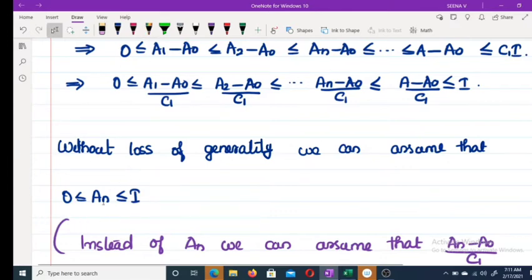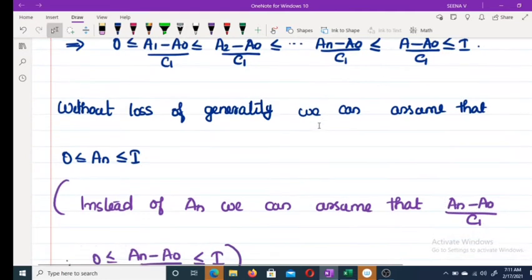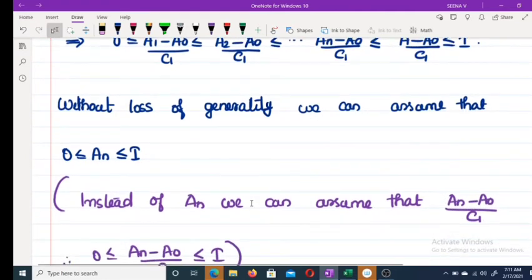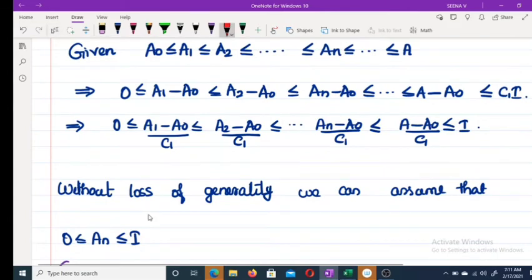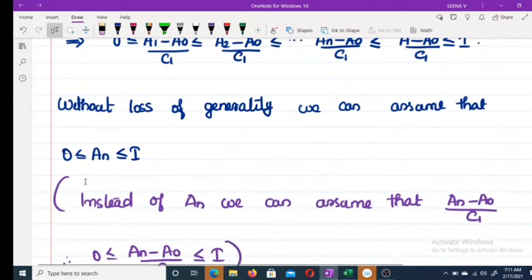That means you can replace an by some an minus a naught by c1. If this is not true, then we can take this as some replacement, and we get a sequence an such that 0 less than or equal to an less than or equal to 1.